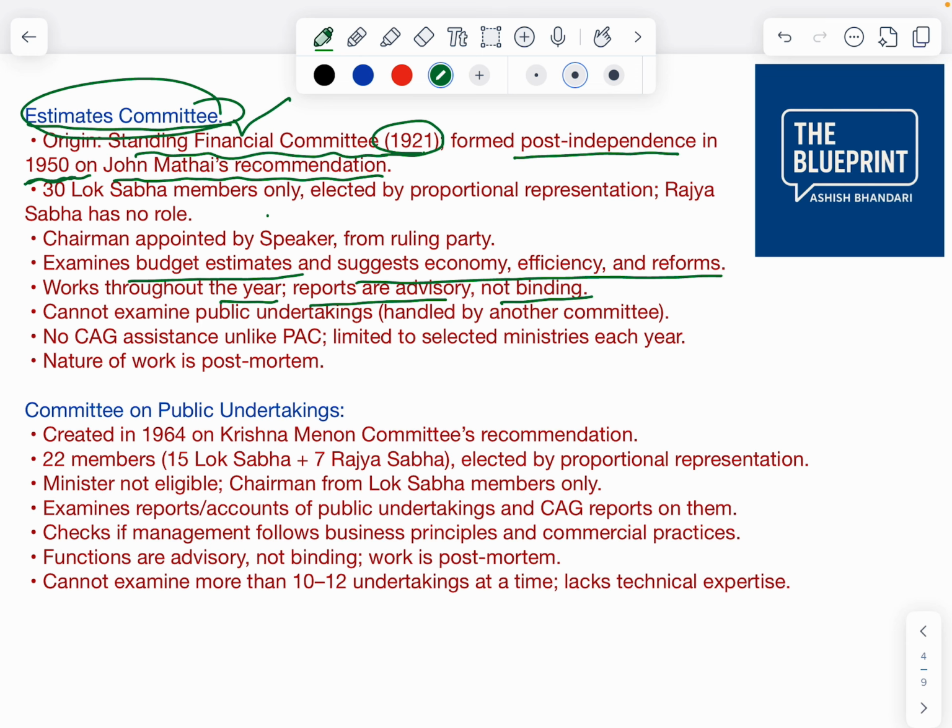And what is the composition? 30 Lok Sabha members only. No representation from Rajya Sabha. This is a very important point which could be asked in the exam. It cannot examine public undertakings. That is one of the weaknesses. They are handled by another committee, the Committee on Public Undertakings. There is no CAG assistance unlike PAC. Very important point. Limited to selected ministries each year.